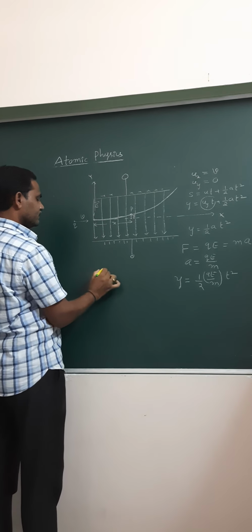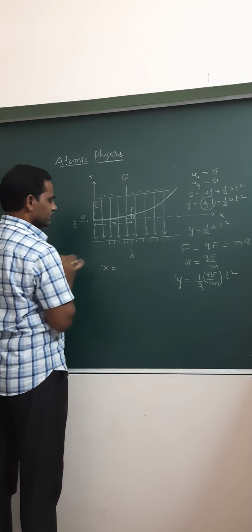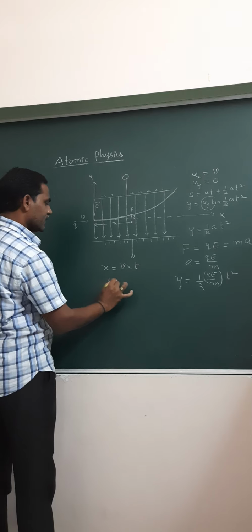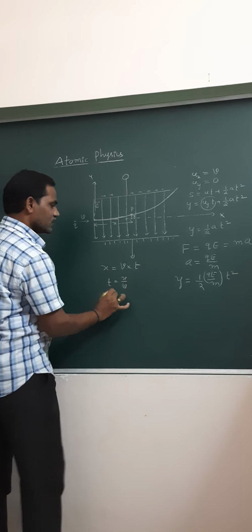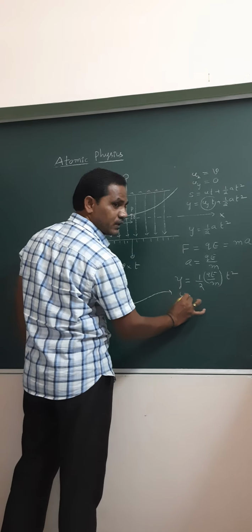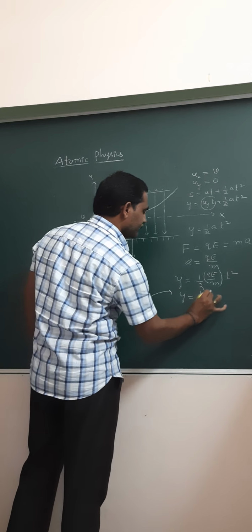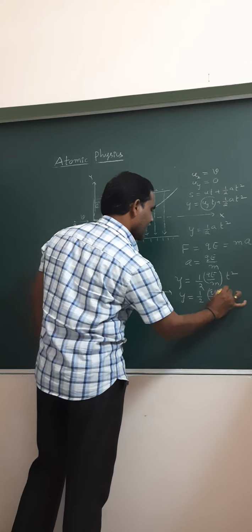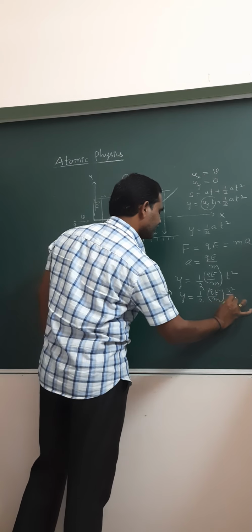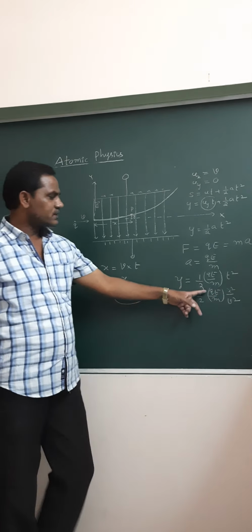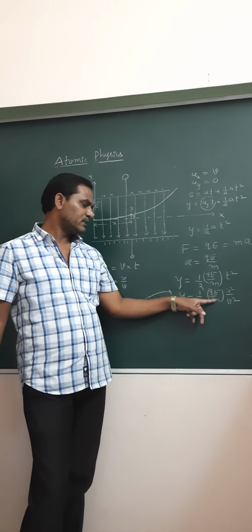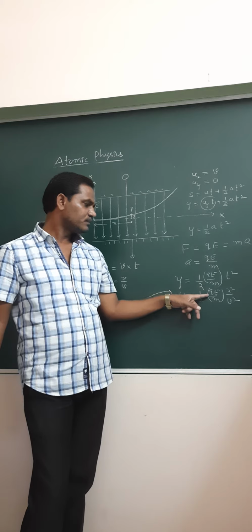Then x is equal to simply the velocity component in the horizontal direction, v, into time t. So t is equal to x by v. Substituting here, y is equal to half qE by m into t square, that is x square by v square. Here q is constant, electric field strength is constant, and mass m of that particle is constant.